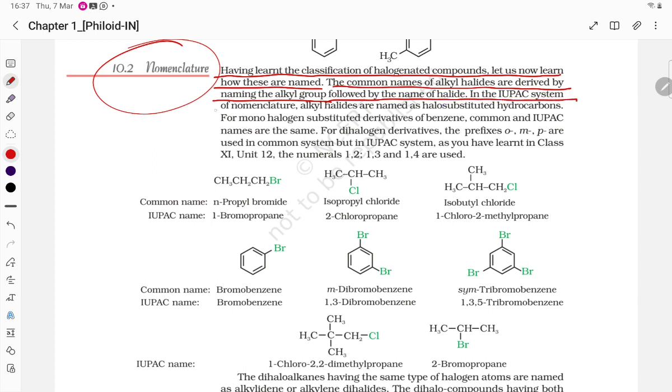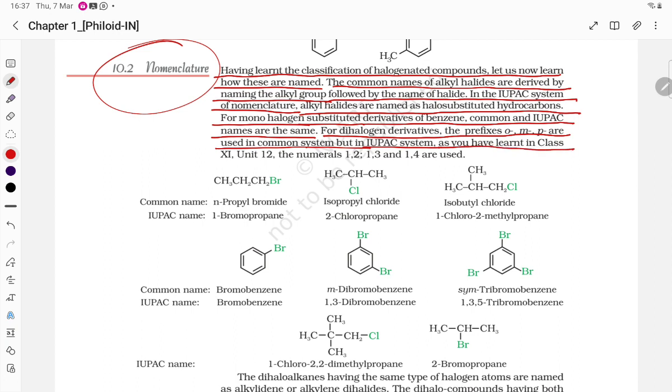In the IUPAC system of nomenclature, alkyl halides are named as substituted hydrocarbons. For monohalogen-substituted derivatives of benzene, common and IUPAC names are the same. For halogen derivatives, the prefixes ortho, meta, para are used in the common system, but in the IUPAC system, as you have learned in class 11, the numbers 1,2, 1,3, 1,4 are used.